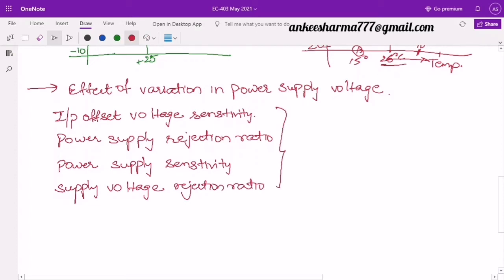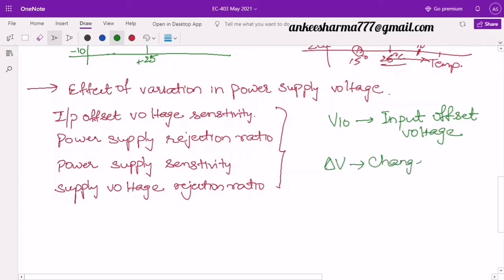They are telling us the change in the input offset voltage with respect to the change in the supply voltage. For example, the input offset voltage is denoted as VIO, and the change in the supply voltage is denoted by delta V. So it is very simple again.